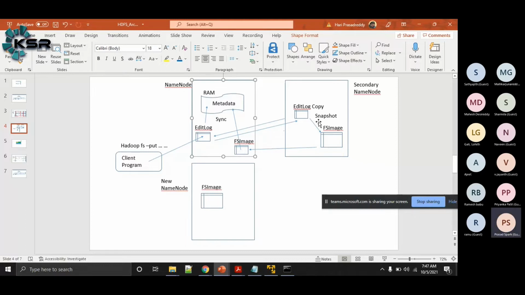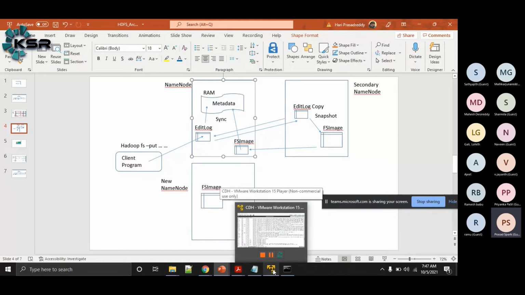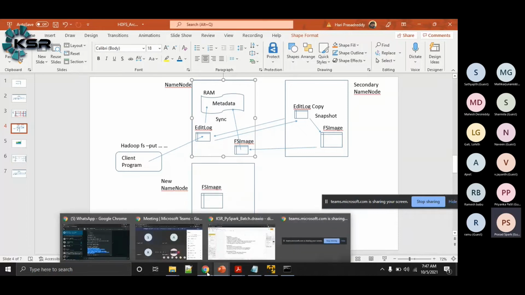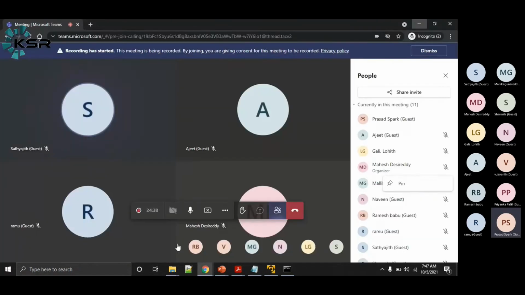Okay, so this is how the edit log and the FS image snapshot, the entire process, is called checkpointing. This process will happen. Okay, is it clear on this checkpointing and what is the role of the secondary name node? Any doubts so far? Are we good?